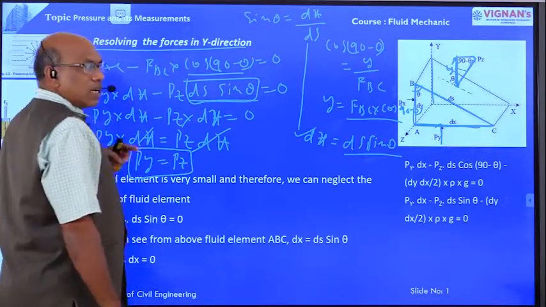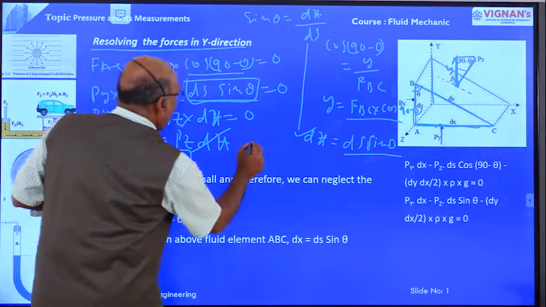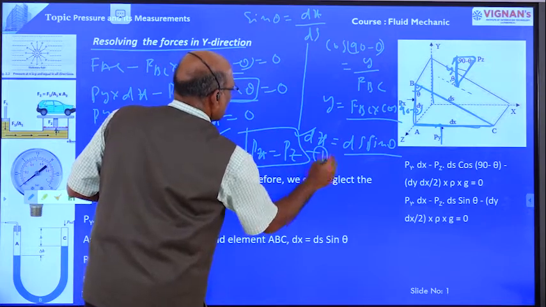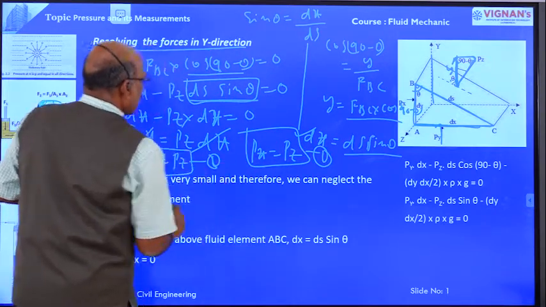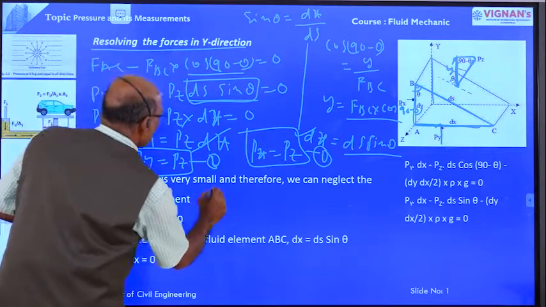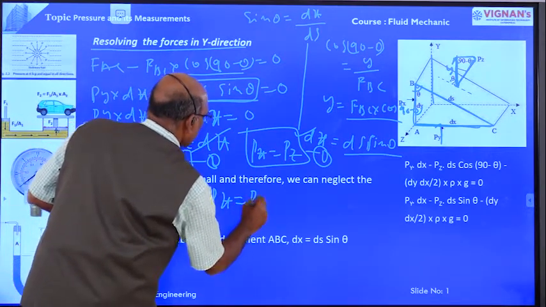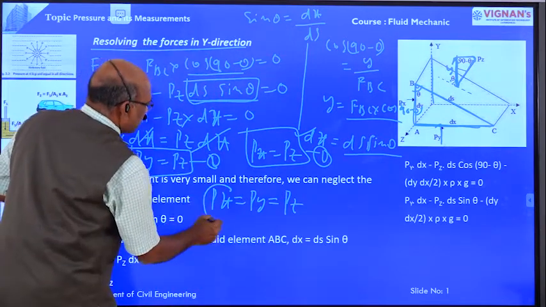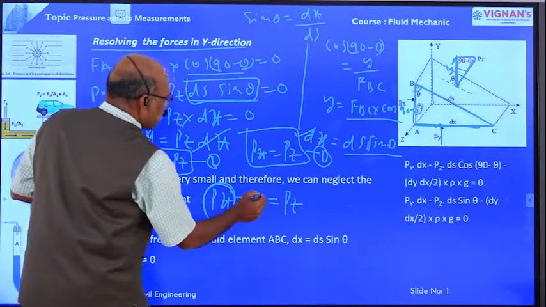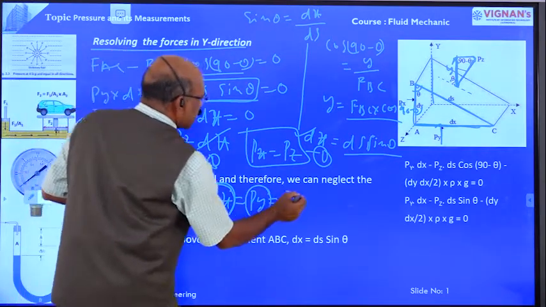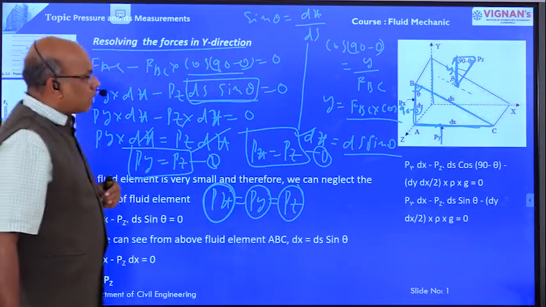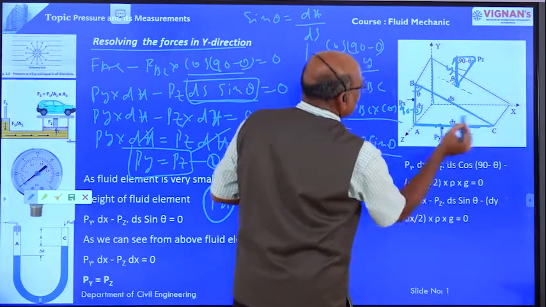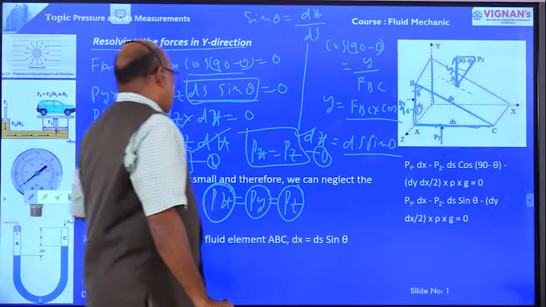In the earlier step, resolving the forces in the x direction, we have Px is equal to Pz. This is already derived. Therefore, from these two equations, Px is equal to Py is equal to Pz. That means the pressure in the x direction is equal to the pressure in the y direction is equal to the pressure in the z direction, or the pressure on face AB is equal to the pressure on face AC is equal to the pressure on face BC.